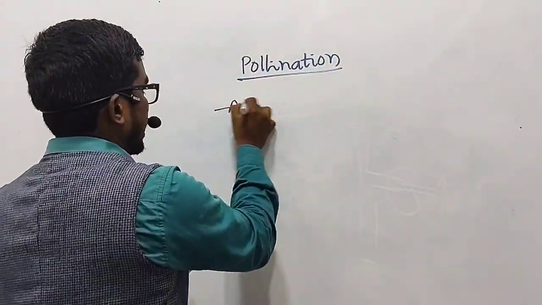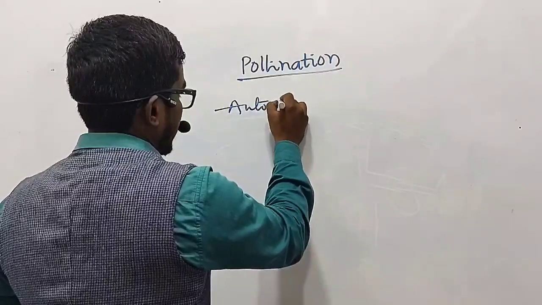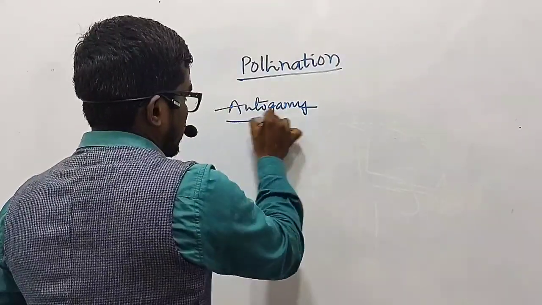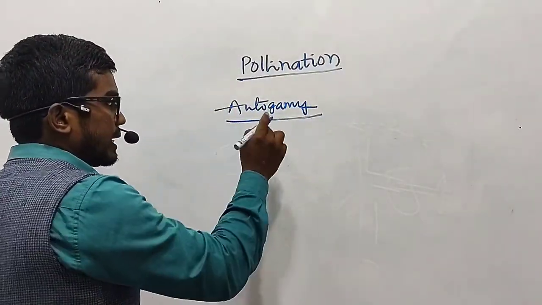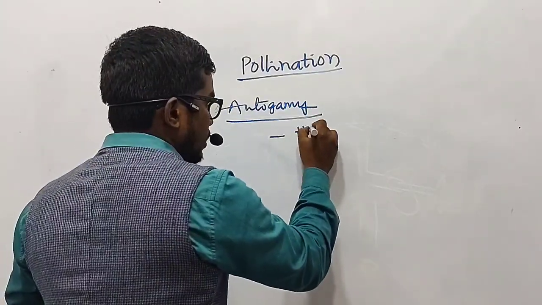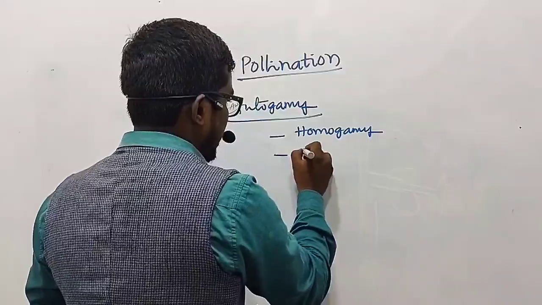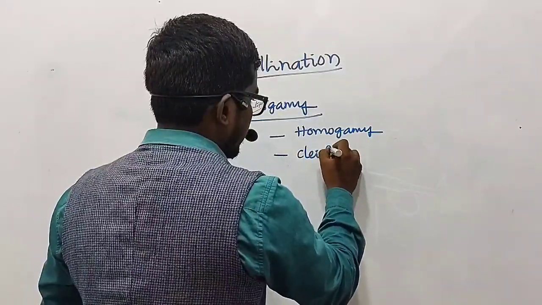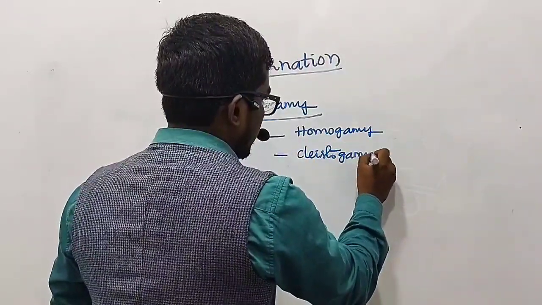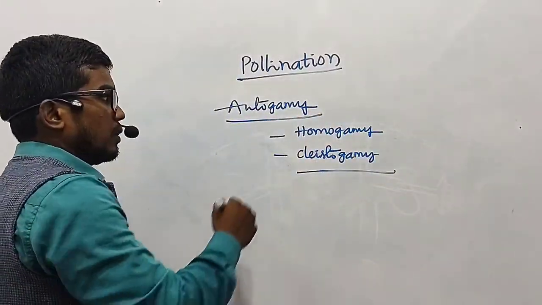Firstly, we have autogamy. Autogamy can be classified into two types, that is homogamy and secondly cleistogamy. It's very simple.